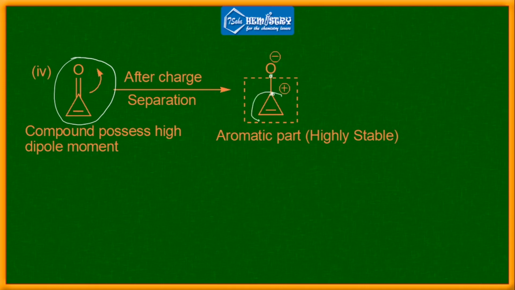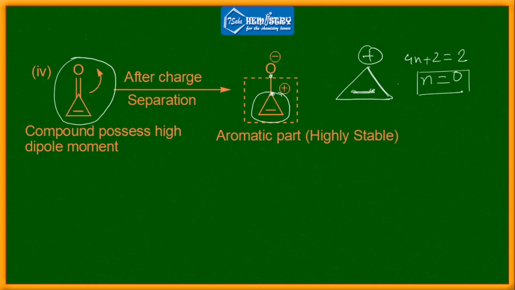Now if you look at this particular section, it looks like this. It has a double bond like this and it has a positive charge like this. So if you check whether it is aromatic or not, you can find it is aromatic. Why? Because 4n plus 2 equals 2, as it has 2 pi electrons, and n value should be 0. So it follows the rule because n can be 0, 1, 2 and so on, and all the carbons are sp2 in nature.